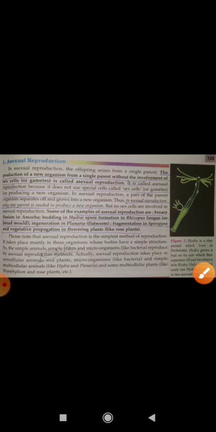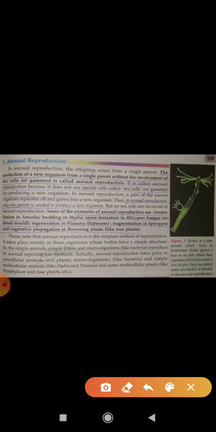Okay, so a part of the parent organism separates off and grows into a new organism. That is the whole motive of asexual reproduction. Clear? Only one parent is needed. Suppose one parent cell forms two daughter cells which are just similar to the parent cell; you can say they are clones of the parent, exactly the same as the parent.